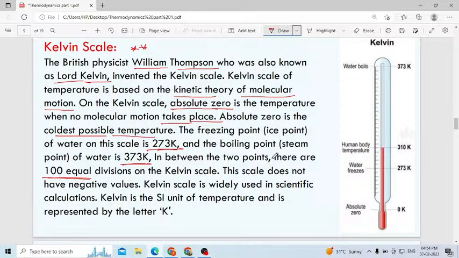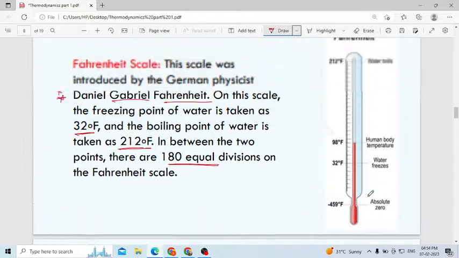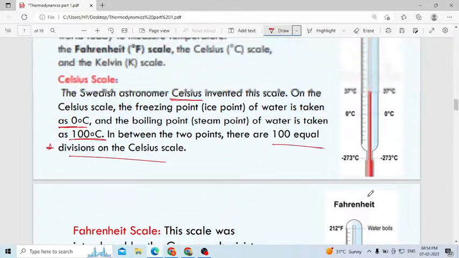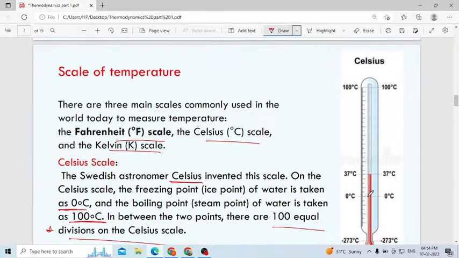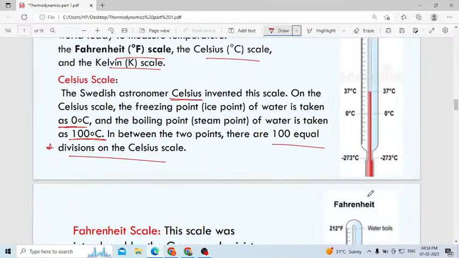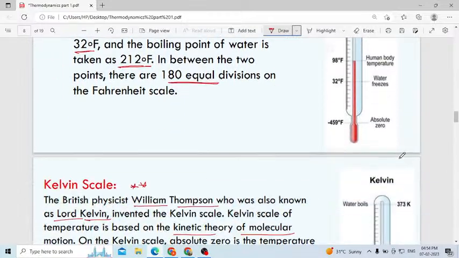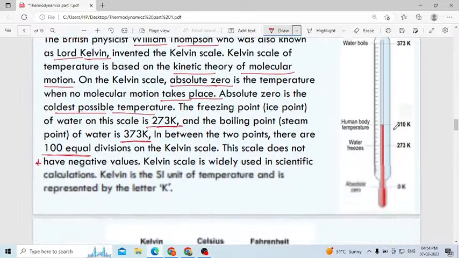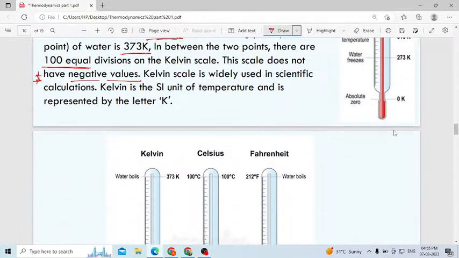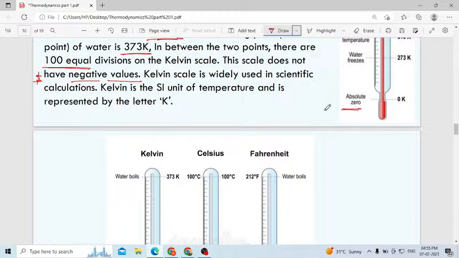Understood? This scale does not have negative values. This is also very important. The Kelvin scale does not have any negative values. Can you see any negative value here? You can observe negative values in the Fahrenheit scale also. You can observe negative values even in the Celsius scale also. See here, negative values are there in Celsius. Negative values are there in Fahrenheit also. But there are no negative values in the Kelvin scale. Only the absolute zero value is there, but there are no negative values.